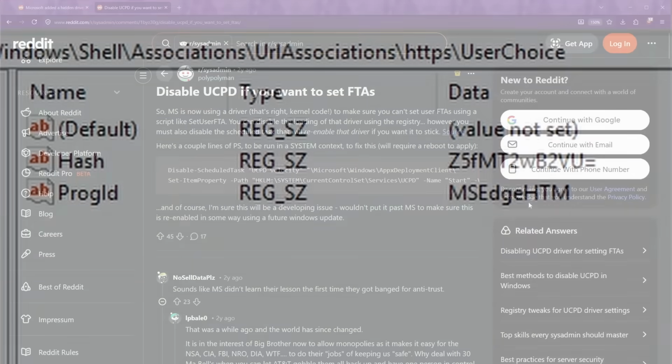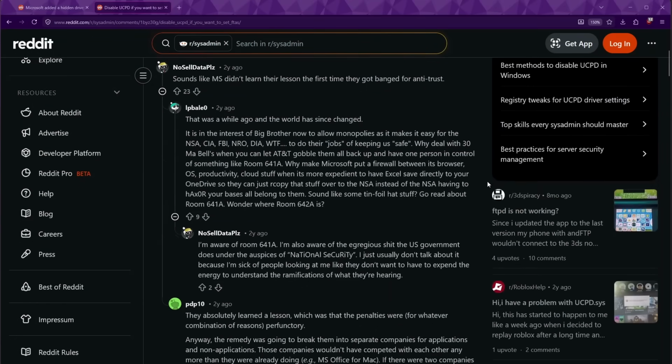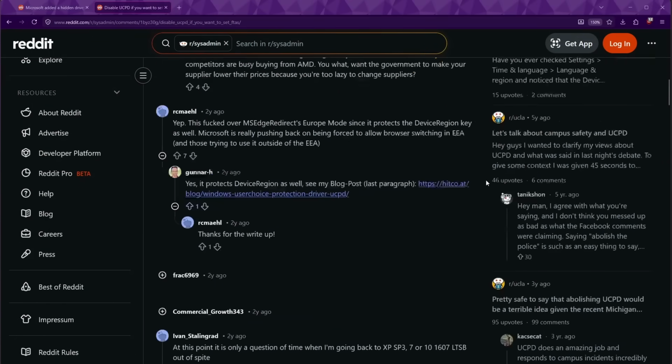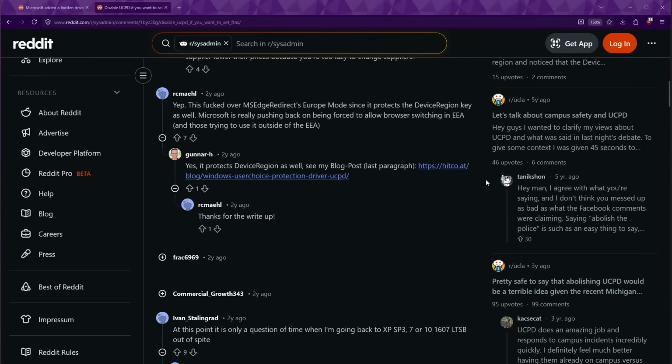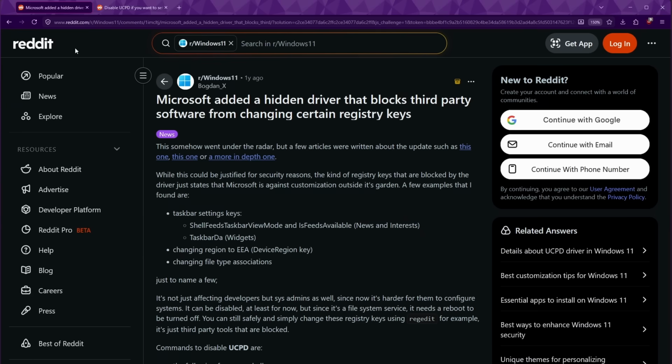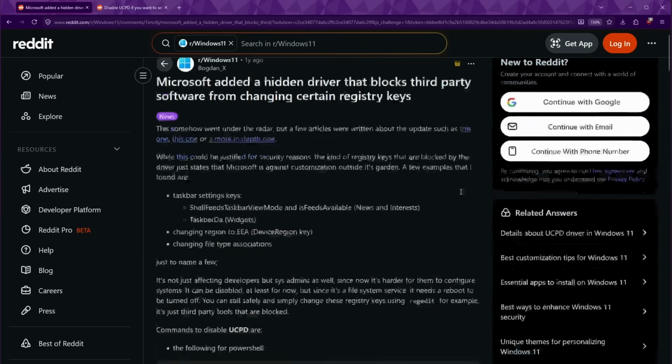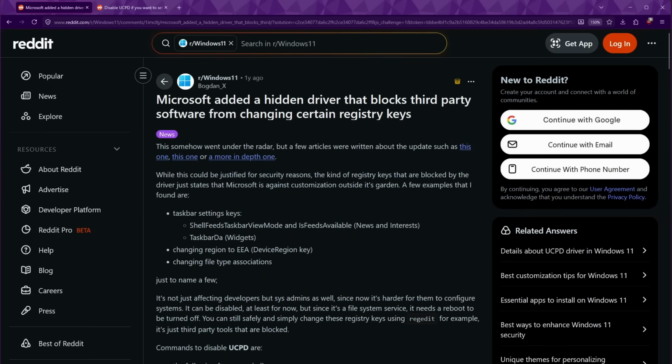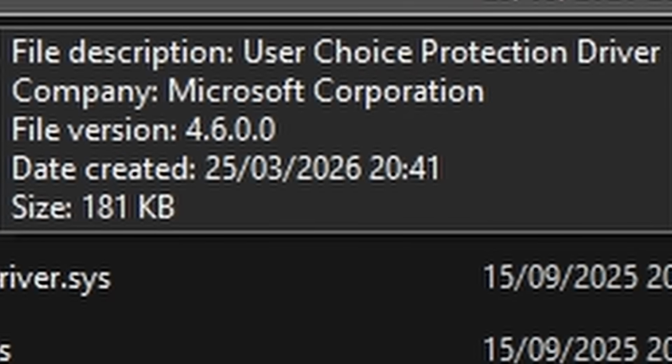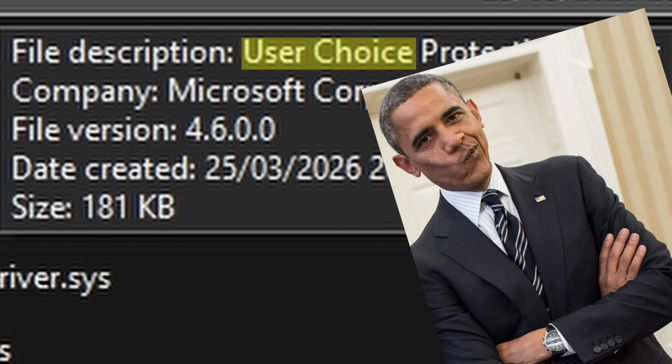This sparked controversy among power users who were confronted by this error and felt somehow distrusted by Microsoft to manage their own OS. People feel like they're losing control over their own OS and, ironically, their own user choices. Though I have to admit that Microsoft's selected term user choices is doing some heavy lifting here, and we will find out soon why that is the case. So back to our driver.